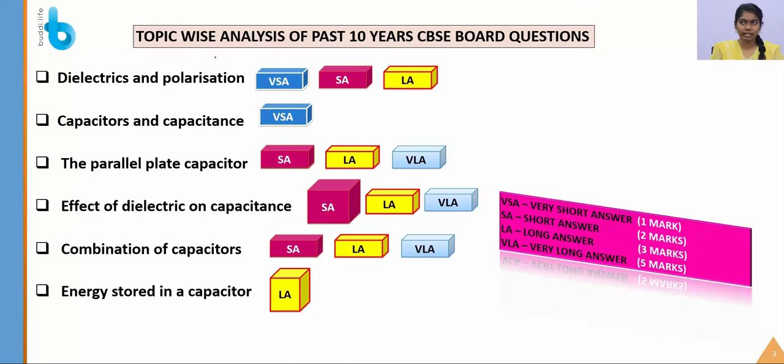Let's see the topic-wise analysis of the past 10 years of CBSE board examinations. First, in the dielectrics, you will be asked very short answer and long answer questions. Likewise, in capacitor and capacitance, you will be asked very short answer questions. In past years, they have been asking very short answer questions in this topic. And then in parallel plate capacitor, short answer, long answer and very long answer questions are asked. So VSA stands for 1 mark, SA, which is short answer, stands for 2 marks, long answer for 3 marks and very long answer for 5 marks.